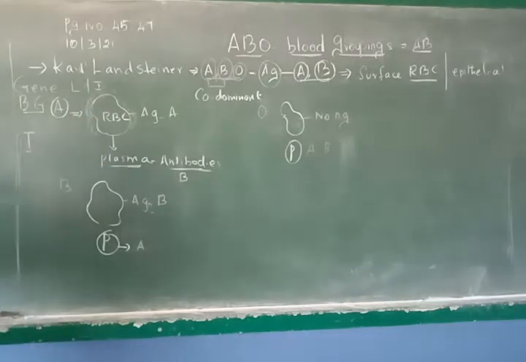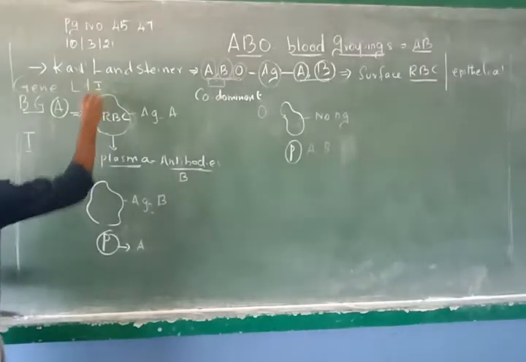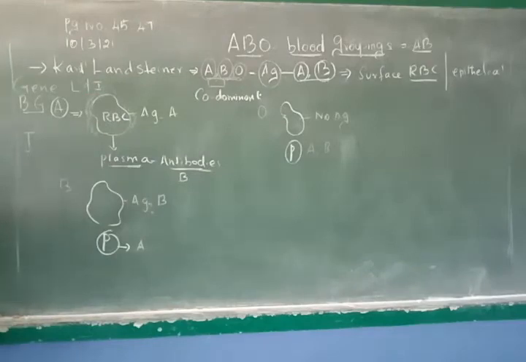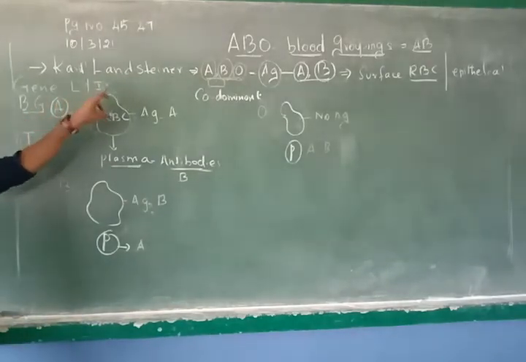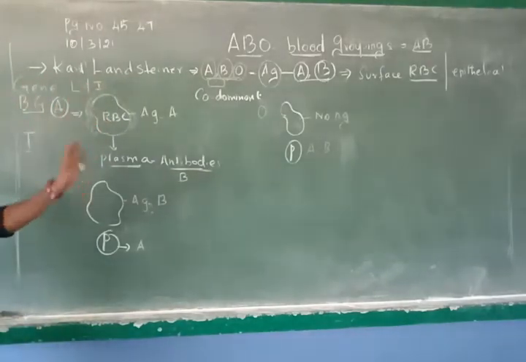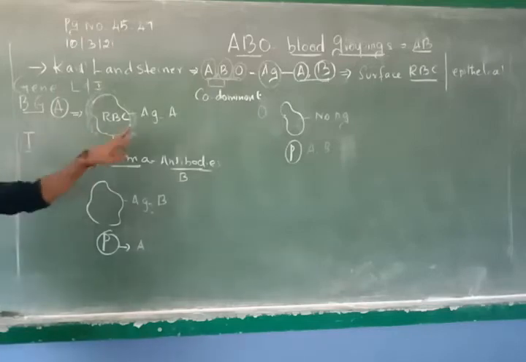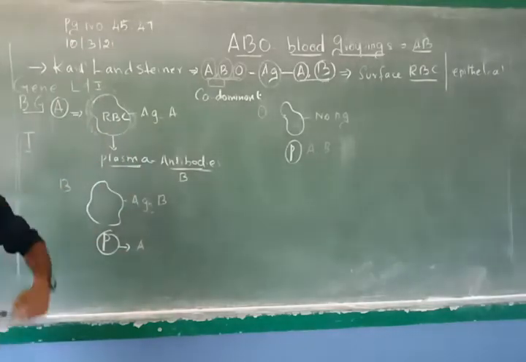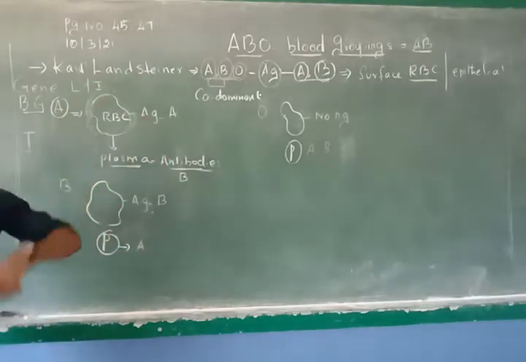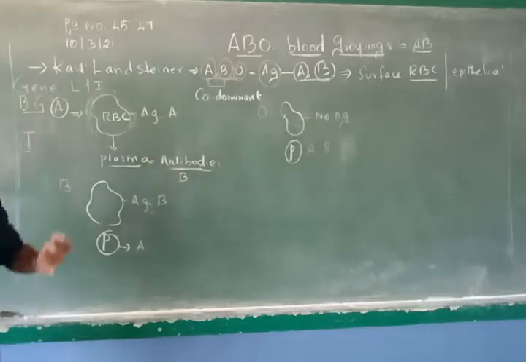Why? Because the alleles are always involved in isoagglutination. Isoagglutination means clumping of the blood, clotting of the blood. If a mismatch of blood is given, if an A blood group person receives B blood group, all these blood cells will get clotted. That is called agglutination.